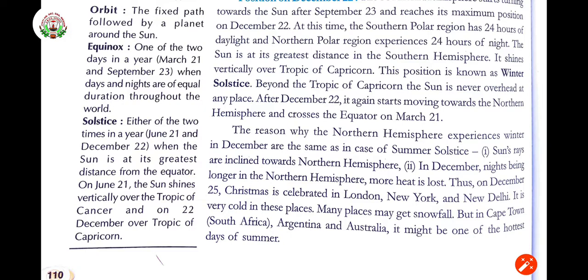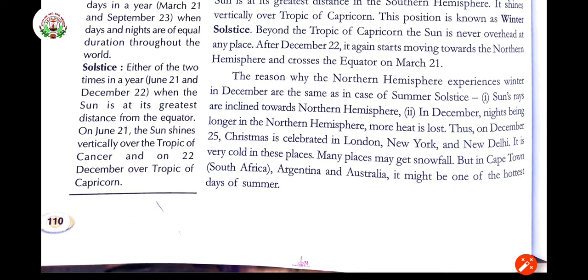The reasons why the northern hemisphere experiences winter in December are the same as in the case of the summer solstice. That is, first reason, the sun's rays are inclined towards the northern hemisphere. Second, in December, nights being longer in the northern hemisphere, more heat is lost. Nights are longer and days are shorter. So more heat is being lost in the atmosphere.